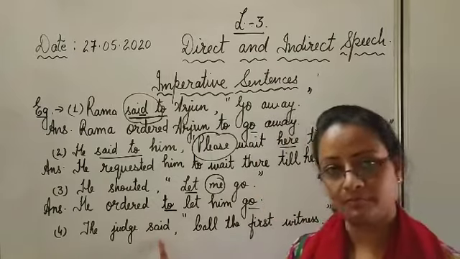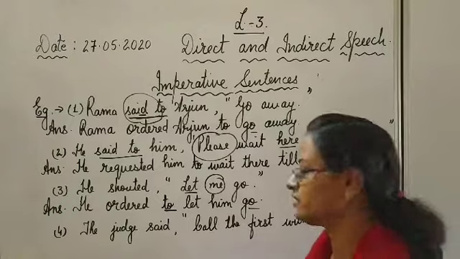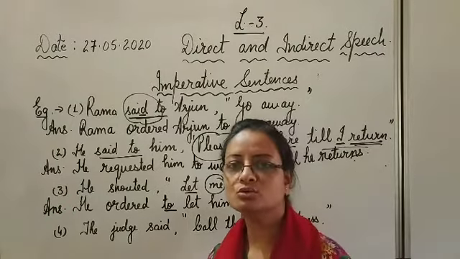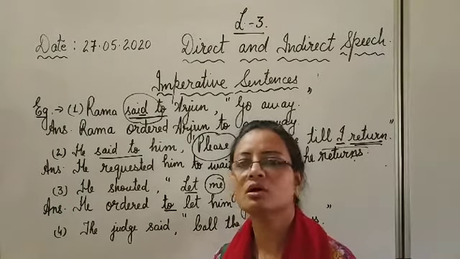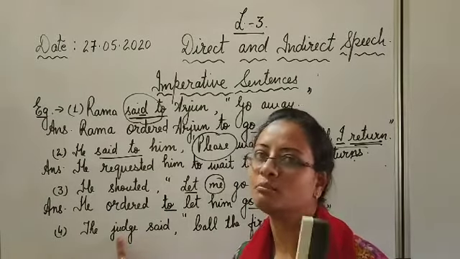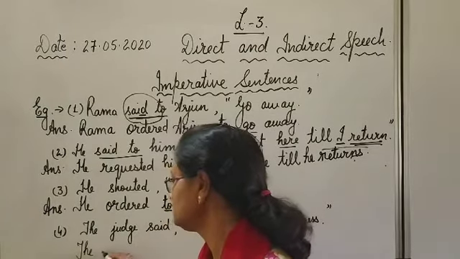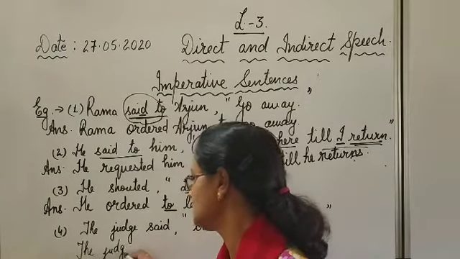Then the fourth. The judge said. What did the judge say? Let us see the style of speaking. Call the first witness. What will the judge do? Judge will either order or command. Okay? In case of a judge, we will use the word command. Command will suit more. So, the judge, speaker will not change.